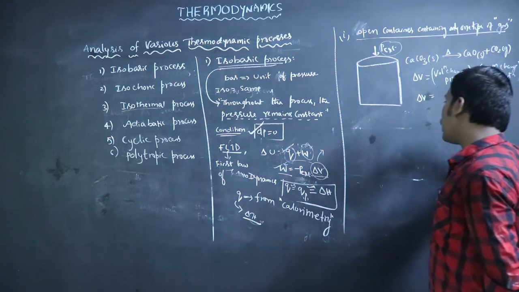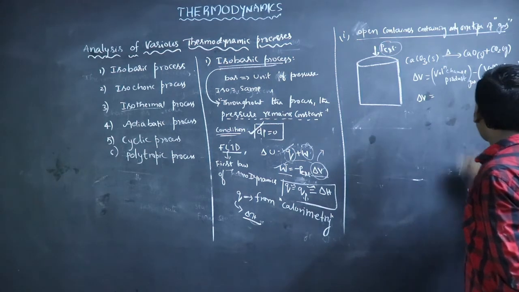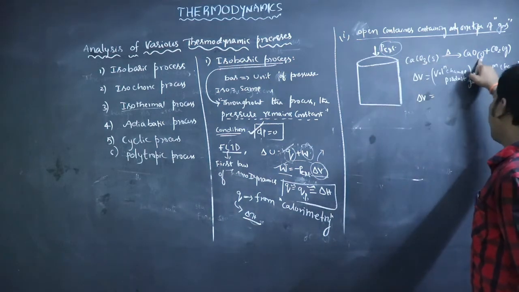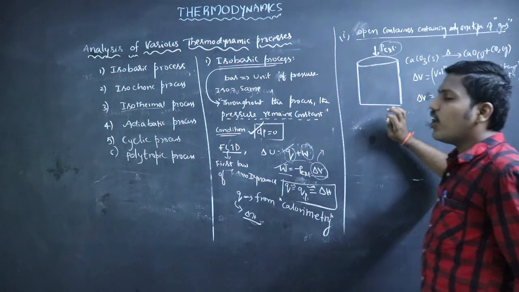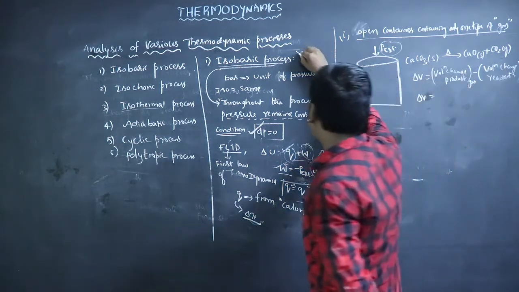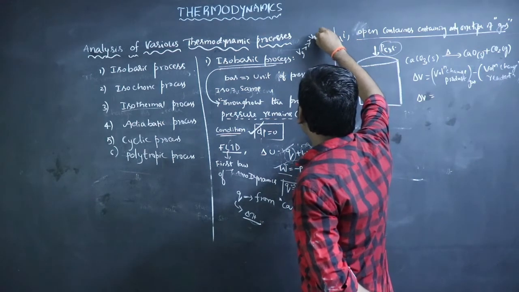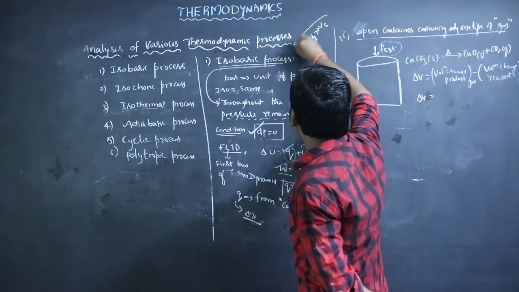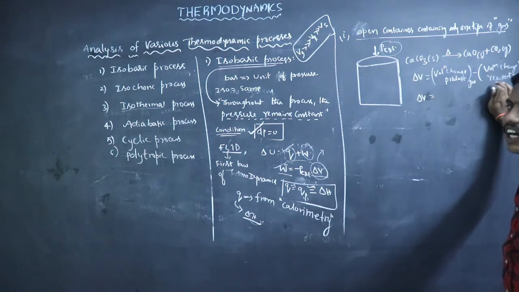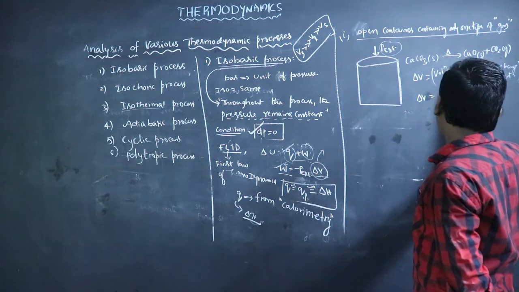Here we use only gaseous products or gaseous reactants. Because when compared with gases, the volume of solids is negligible, because the volume of gas is very much greater than the volume of liquid, which is greater than the volume of solid. So when compared with the volume of gases, the volume of liquids and solids is negligible. For this reason, here we can neglect the volume of solid.